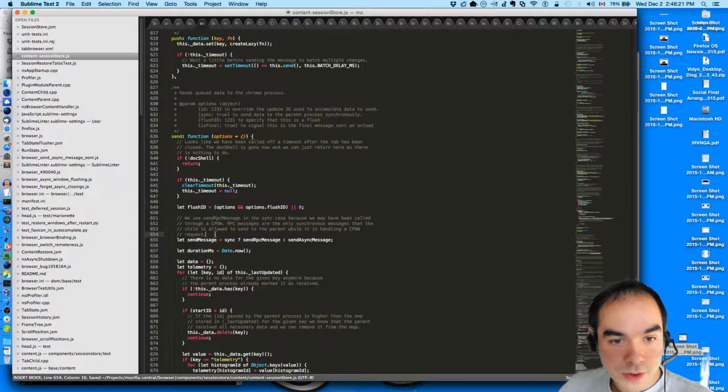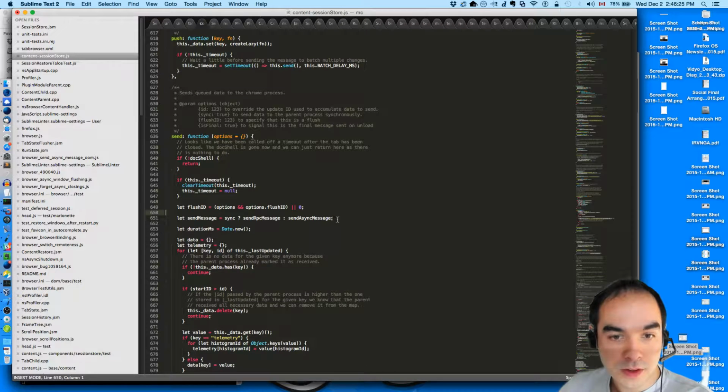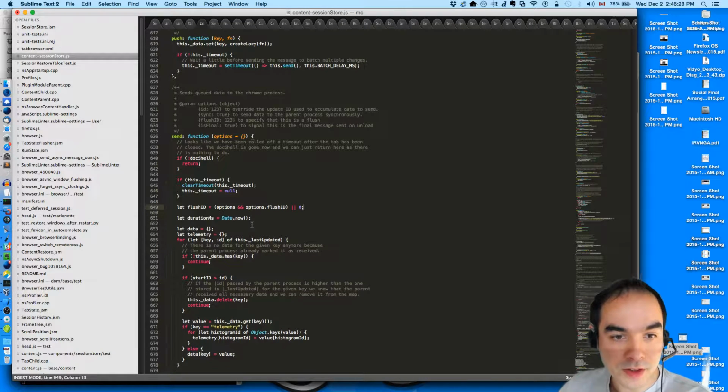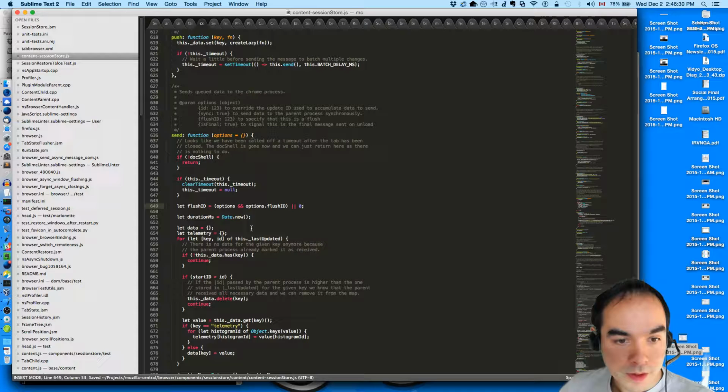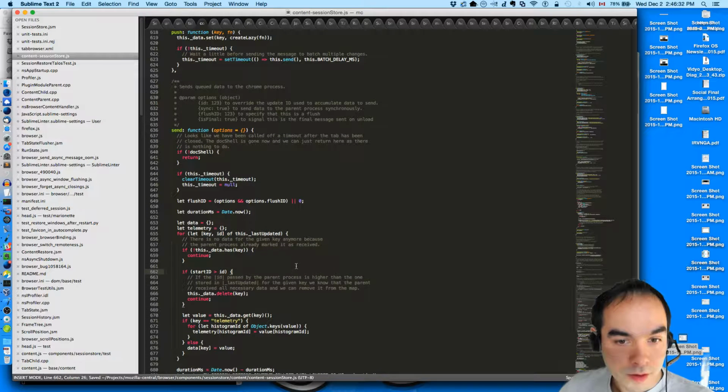We'll never use send RPC message. So we're going to use send async message. CLS, and we remove it from the map.